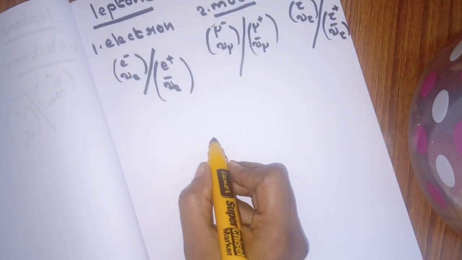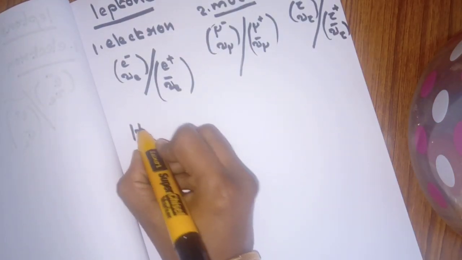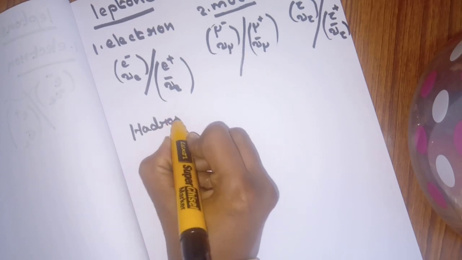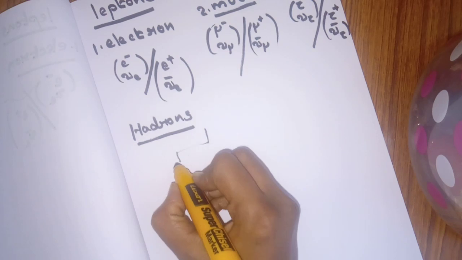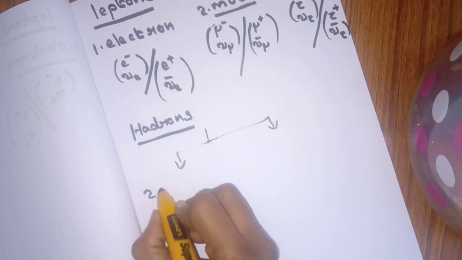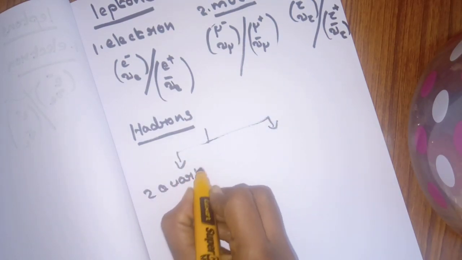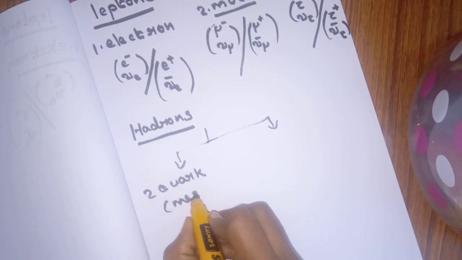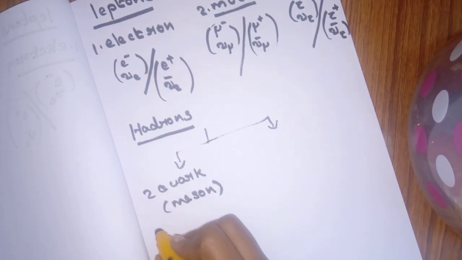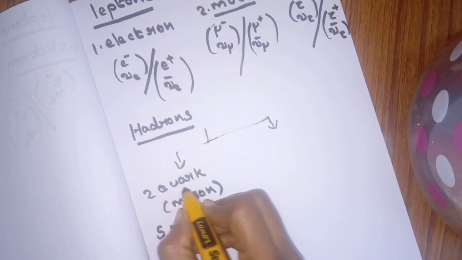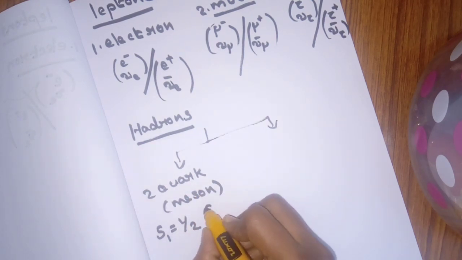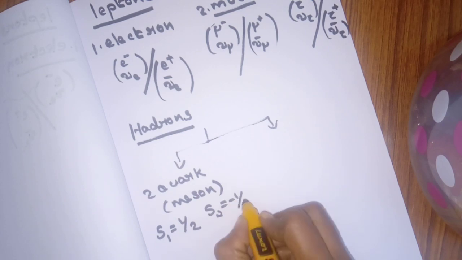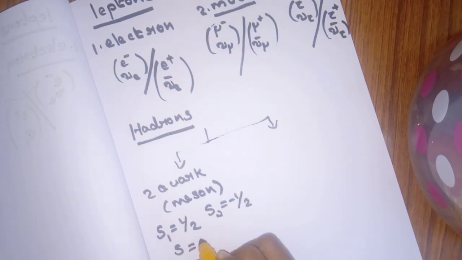Next group is hadrons. Hadrons is the group of quarks. It may contain a two-quark group and a three-quark group. Two-quark group is meson. Let their spin be S1 equal to half. Two-quark group contains a particle and its antiparticle. That means spin S1 is equal to half, S2 is equal to minus half, then the total spin S is equal to 0.